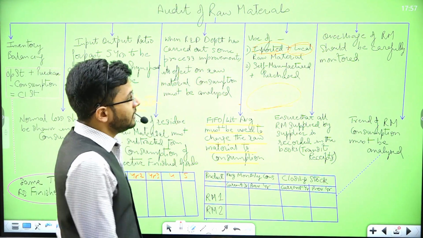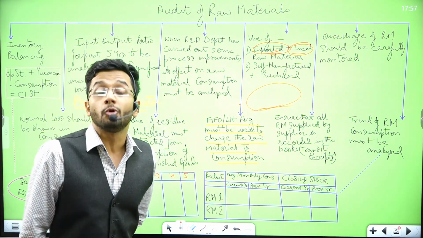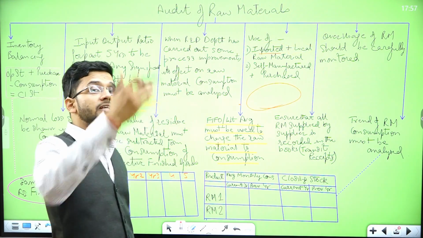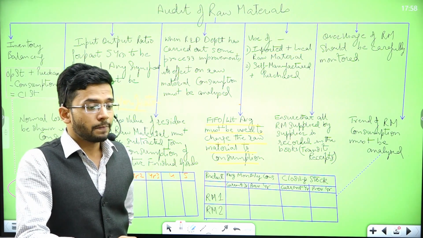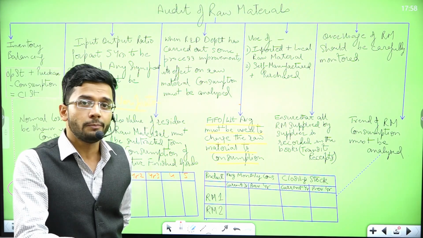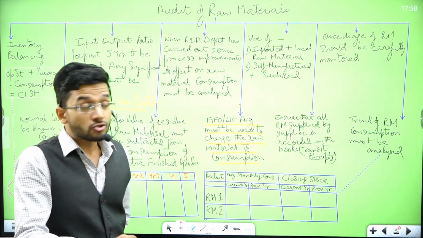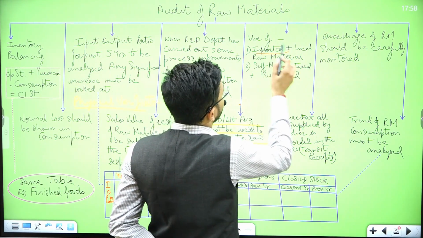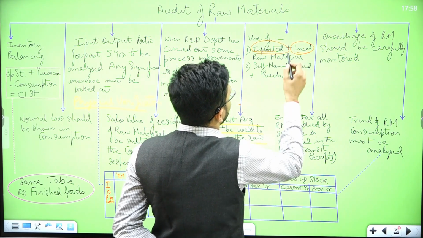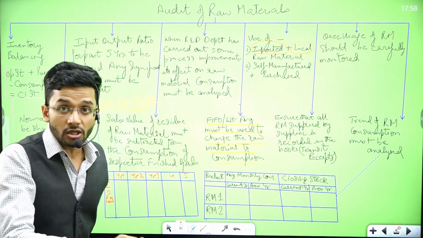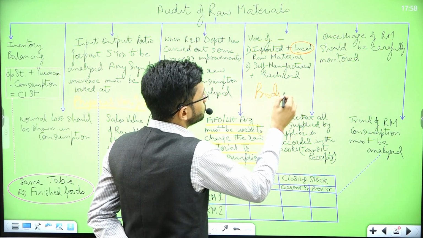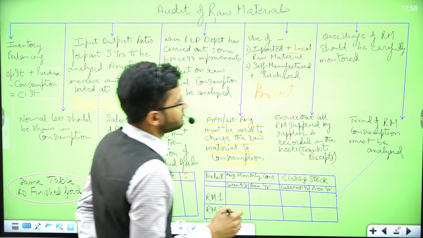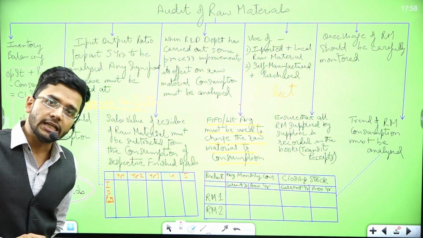Now suppose if in any product I charge only the imported raw material, then its production cost will increase to a very high extent, which will create a bad impact on that particular product's production cost. So to avoid distortion of cost, both the imported raw material cost and local raw material cost should be charged proportionately, which means equally, to the product which is being produced.